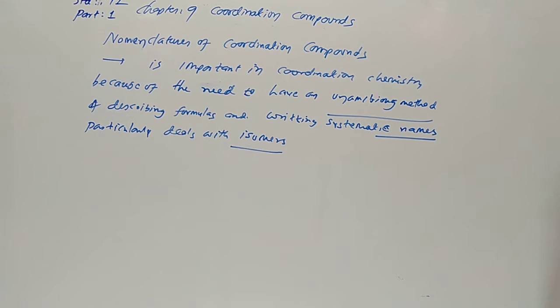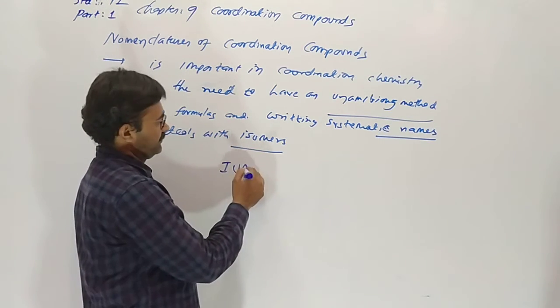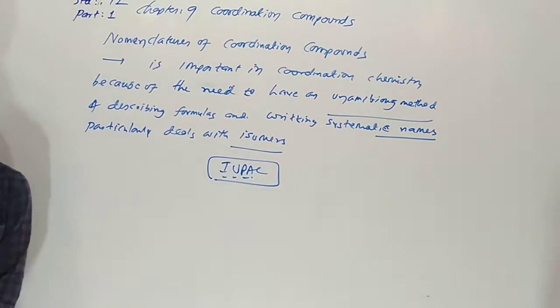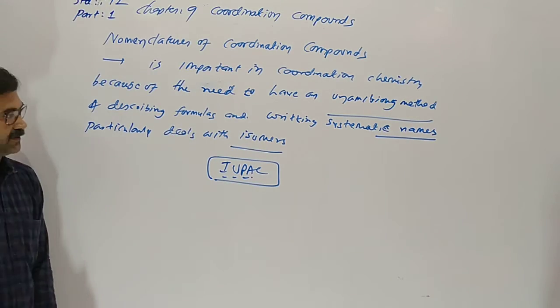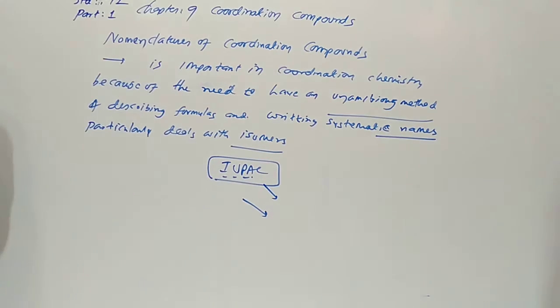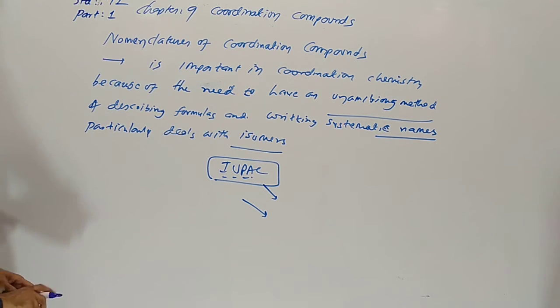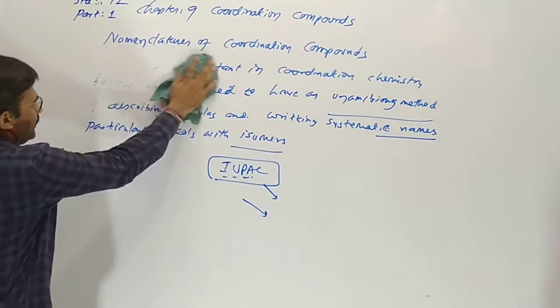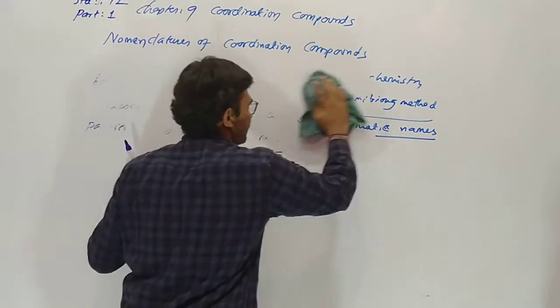The formulas and names adopted for coordination compounds are based on those recommended by IUPAC. The International Union of Pure and Applied Chemistry has recommended some rules to give the formula and name of the coordination compounds.